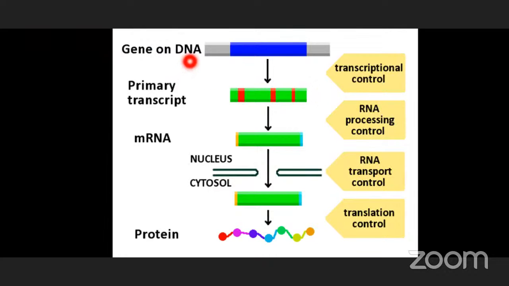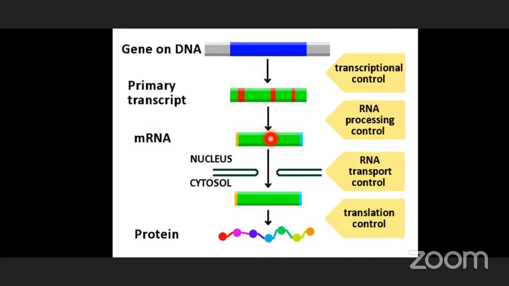So this is the DNA molecule. This DNA molecule undergoes the transcription process to synthesize mRNA, the primary transcript or hnRNA. It undergoes post-transcriptional changes, nothing but RNA processing control, to form a well-developed or matured mRNA.